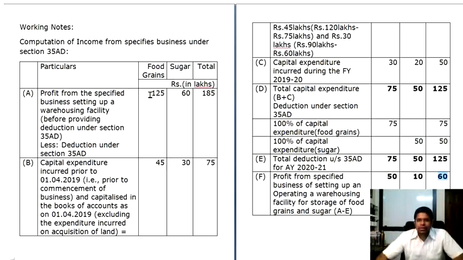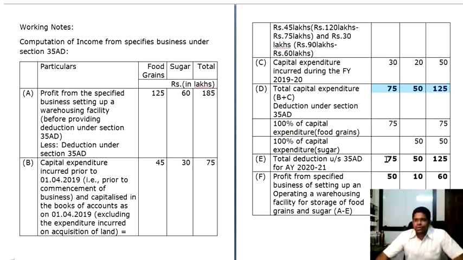Your profit from specified business as given in the question is 125 lakhs, 60 lakhs, which accumulates to 185 lakhs. When you reduce 45, 30, that is 75 lakhs together, and also a further capital expenditure which was given in the question, that is 30 lakhs, 20 lakhs, this accumulates to 50, and then 75 and 50 accumulate to 125.